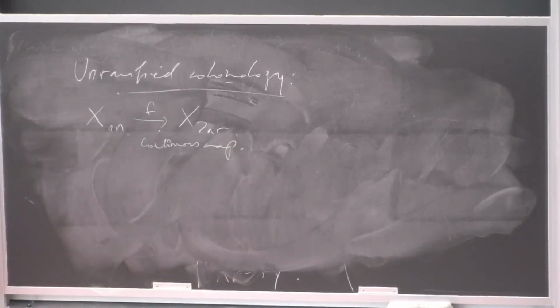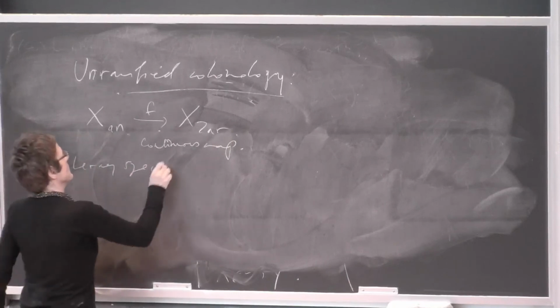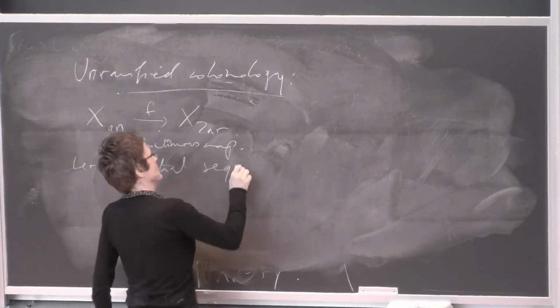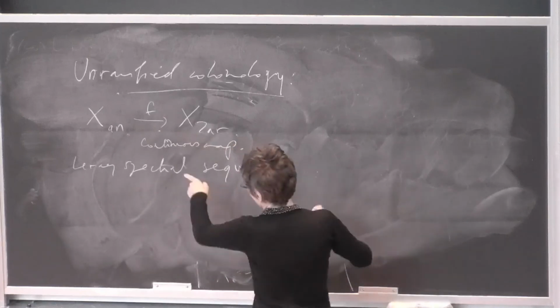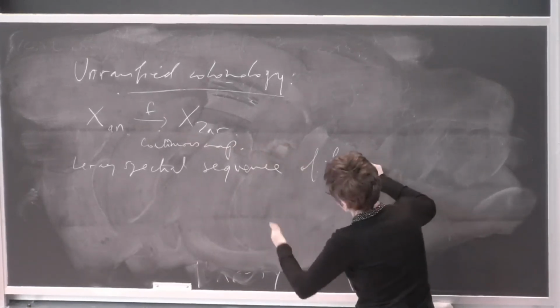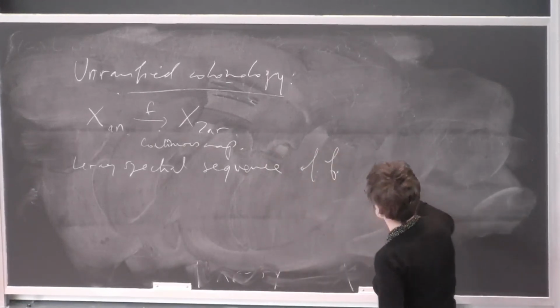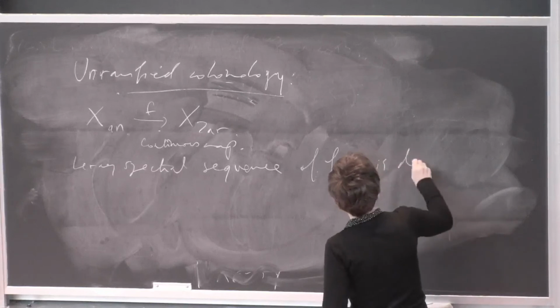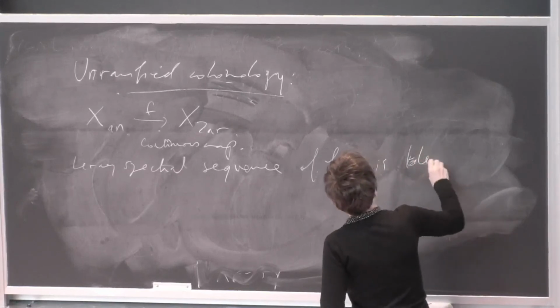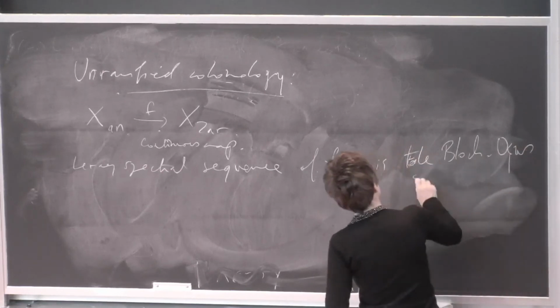And you can do the Leray spectral sequence. This has been done in a fantastic paper by Bloch and Ogus. The Bloch-Ogus spectral sequence.